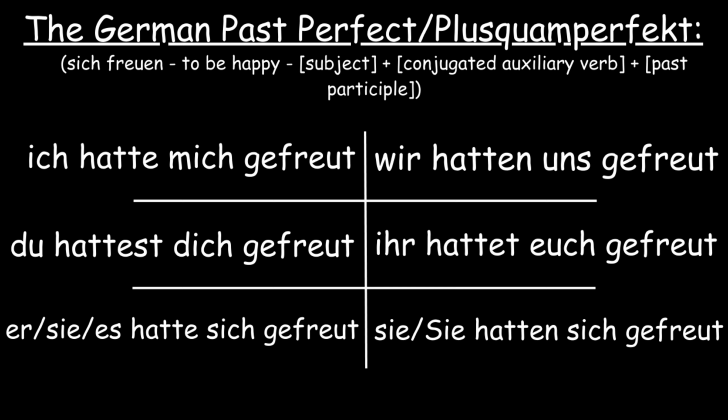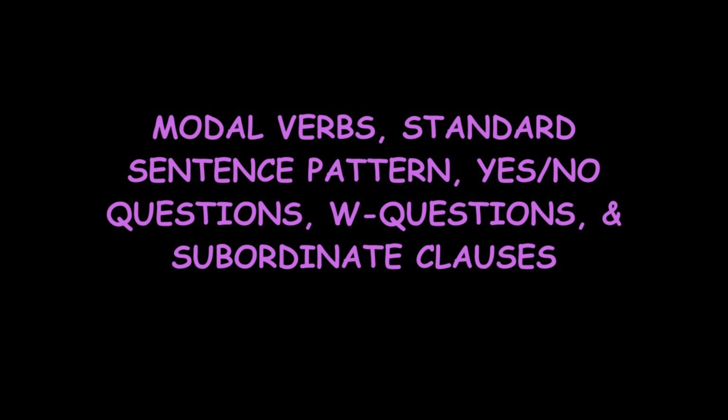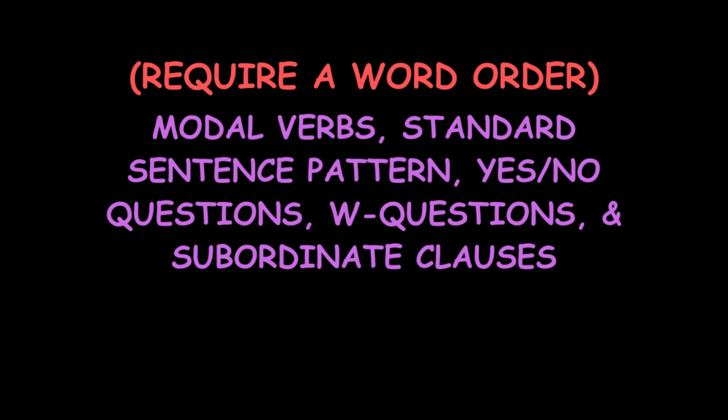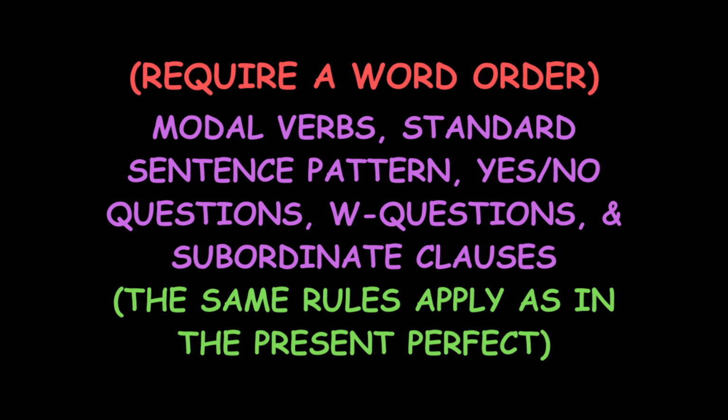In my present perfect video, I showed the word order that the German perfect has, specifically modal verbs, the standard sentence pattern, yes or no questions, W questions, and subordinate clauses. Such concepts have rules that require a word order, but in the past perfect, the same rules apply as in the present perfect, so there is no point in covering them in this video. All of these things were shown in the previous video, so watching it before this one would be better.